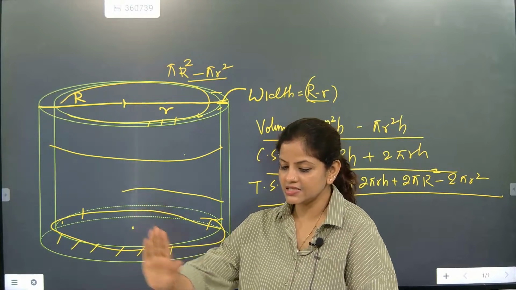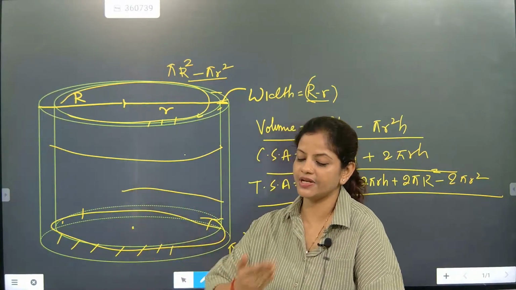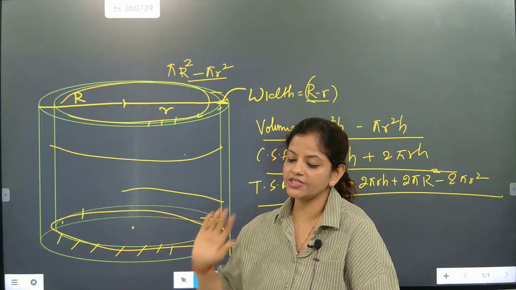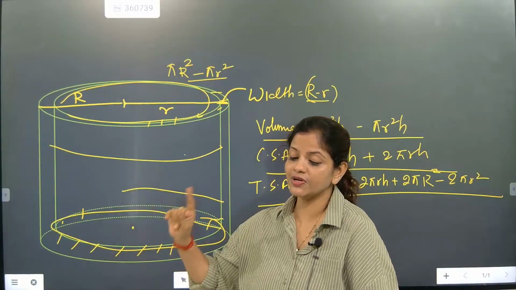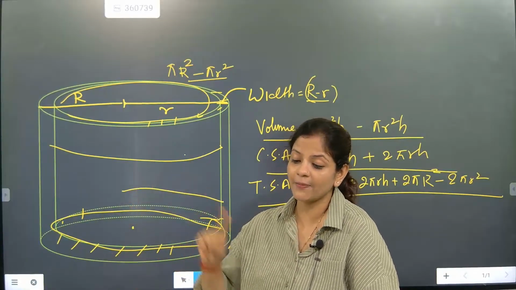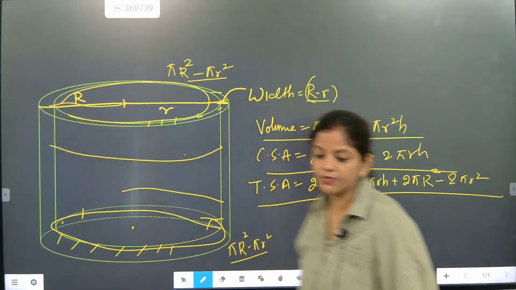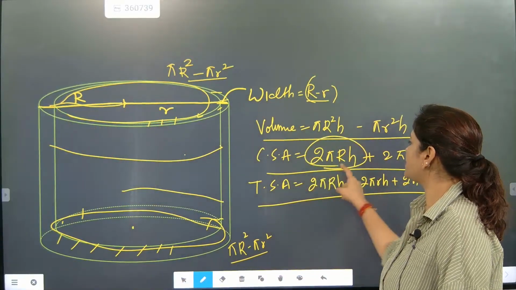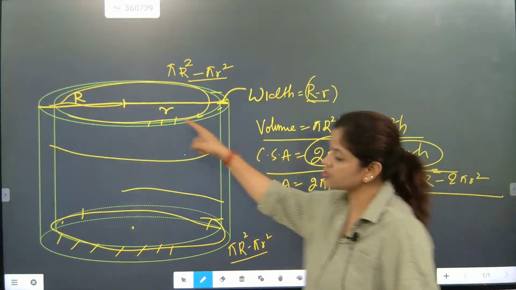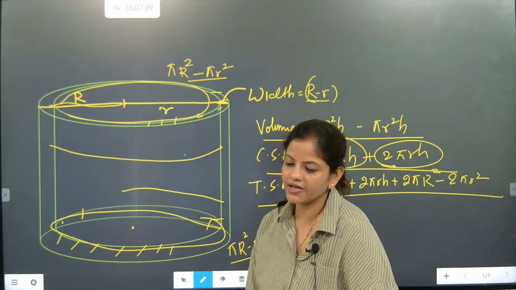CSA means inside plus outside, beta. Outside is 2 pi Rh because outer area radius is capital R. So it will become 2 pi Rh. And inner area radius is a small r, so it will become 2 pi rh.